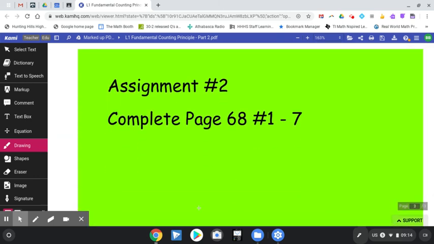All right, that's it for today, you guys. So getting a little trickier dealing with the restrictions. And I think sometimes the hard part is they don't come out and tell you that there's a restriction. You need to use your common sense sometimes and realize, hey, there's a restriction on this last digit. It has to be odd. Or there's a restriction on the first digit. It can't be 0. So some of the restrictions we're expected to know already.